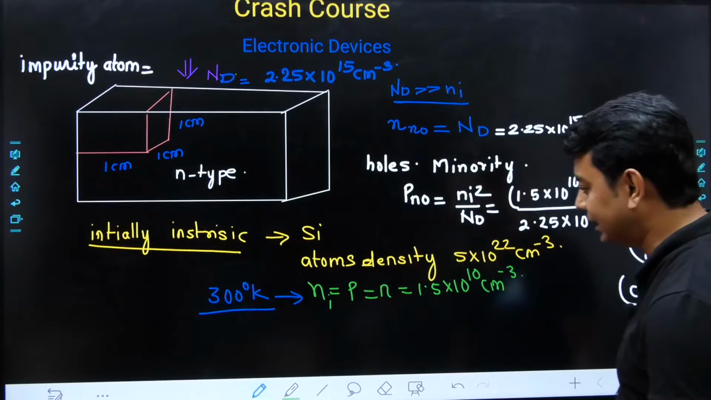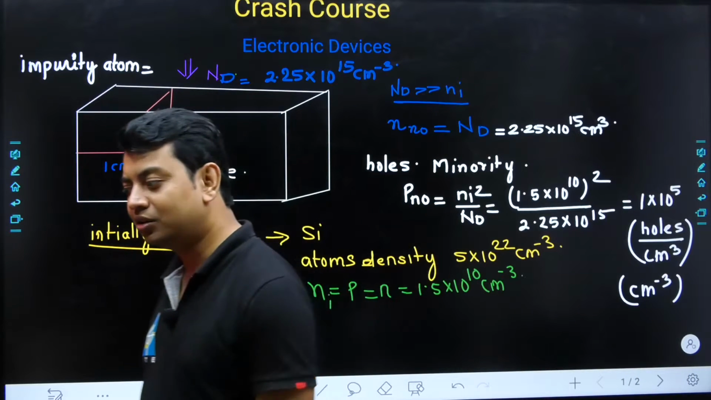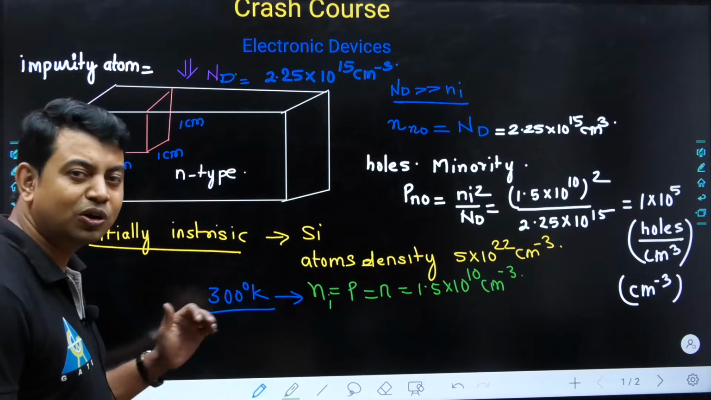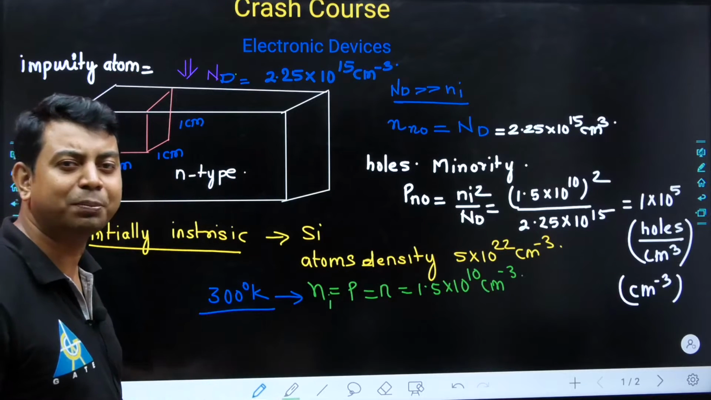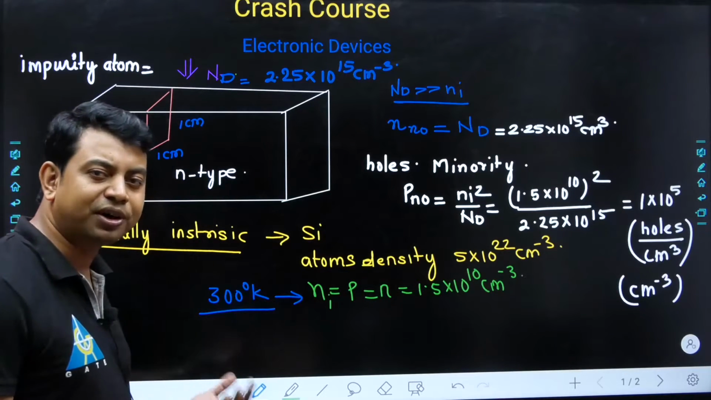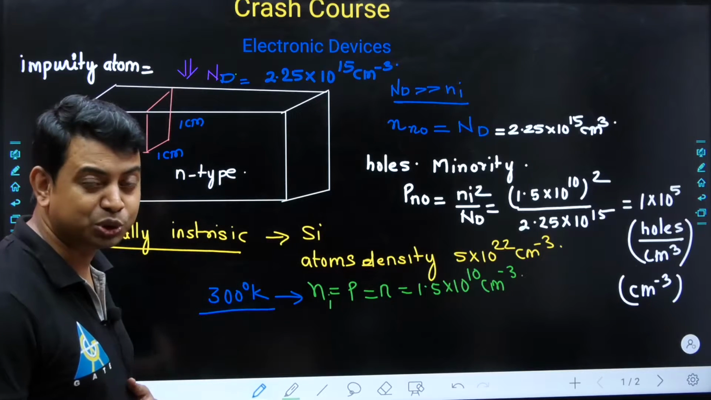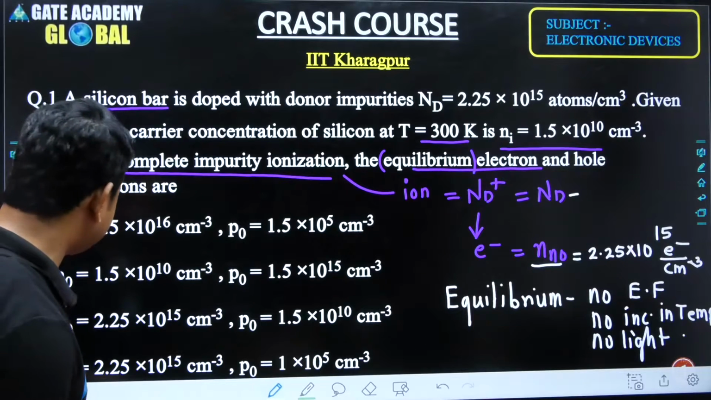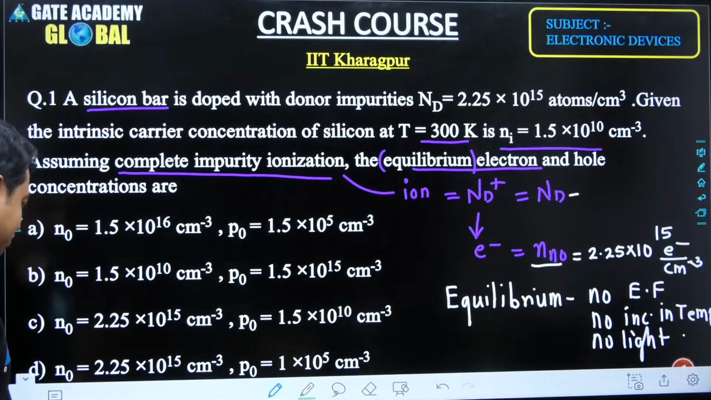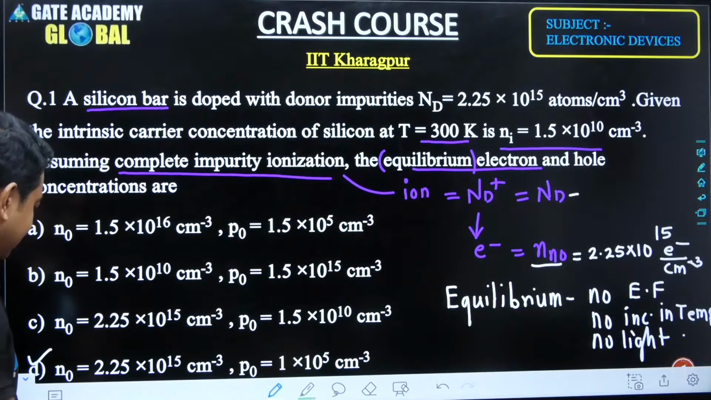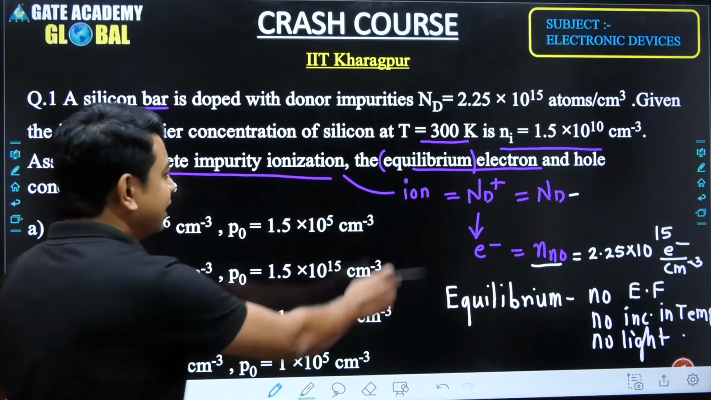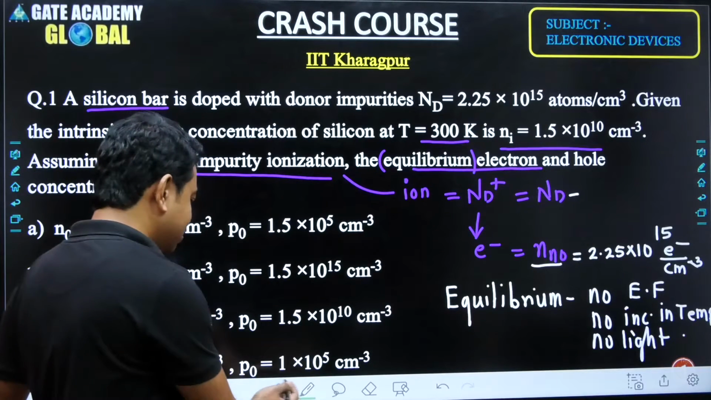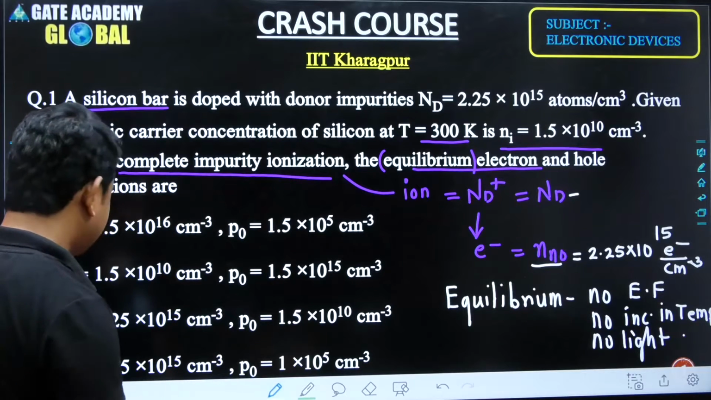Okay, sir, this is very easy. But the analysis we got after getting this question is very important. The analysis is important, not just the solution, whenever we are preparing. If you are preparing for the first time, then definitely you need to know the answer, and the answer is D. The electron concentration at equilibrium is 2.25 into 10 to the power 15, the hole concentration is 1 into 10 to the power 5, and option D is correct.